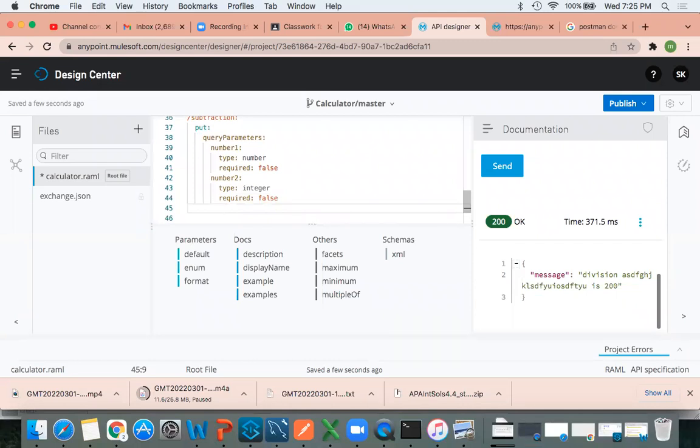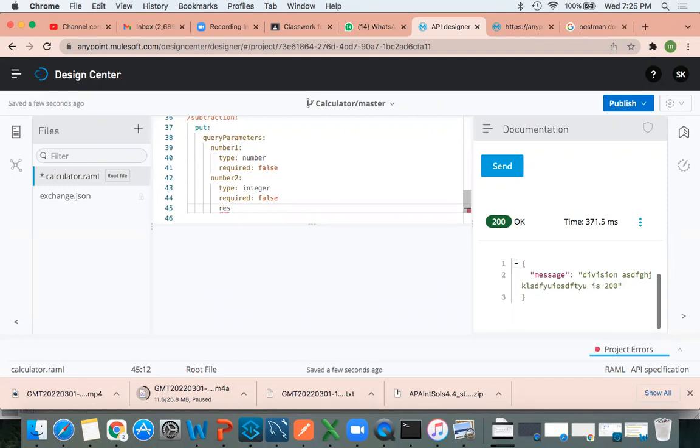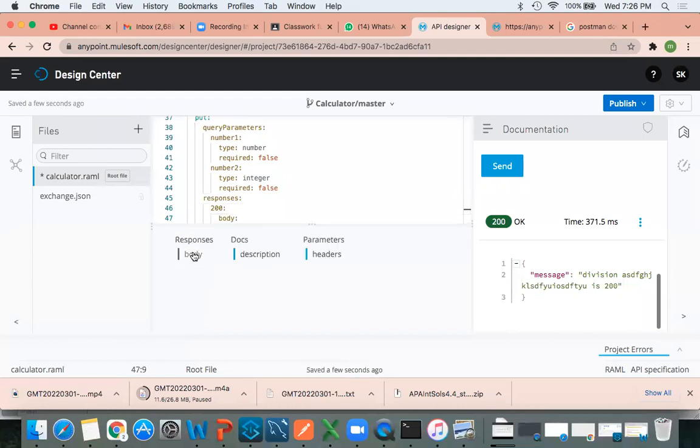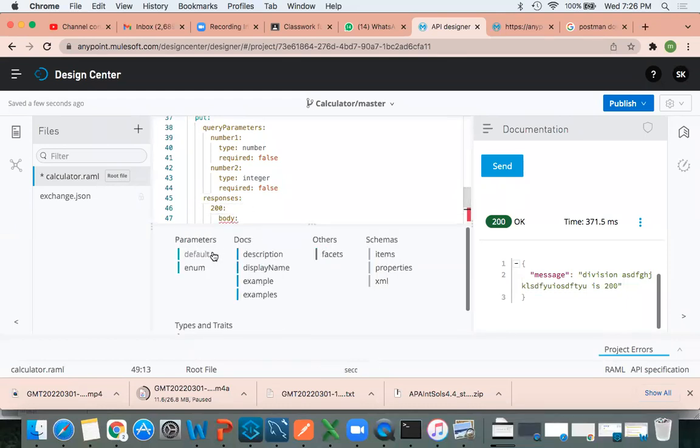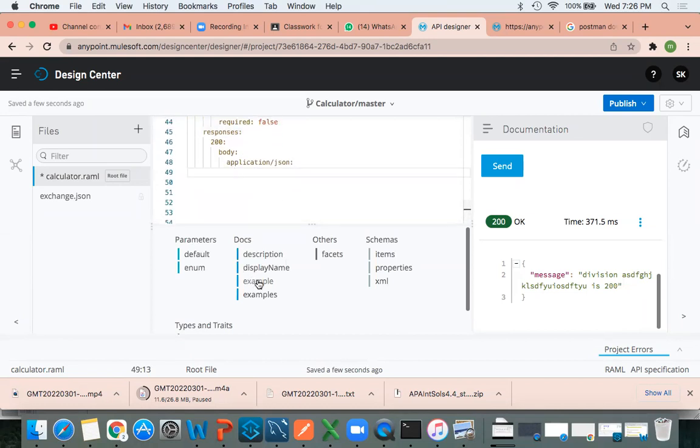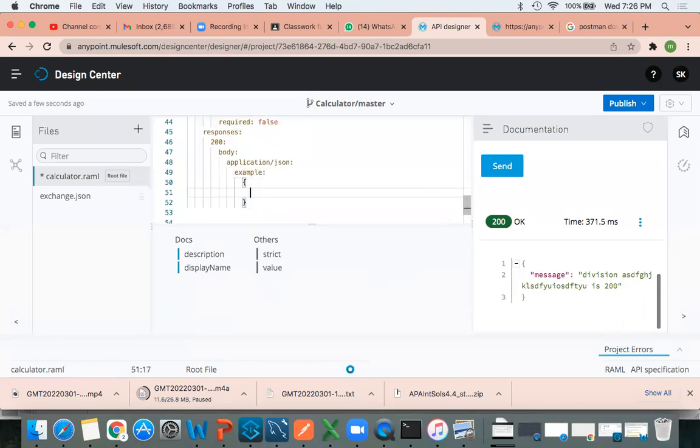Next, response. It is not coming. Query parameter, we should follow indentation. Correct. If you are not writing the proper indentation, you are making some mistake. So you just go there, you just write it here. Responses, 200, body, application JSON, example. Here you can write example message.